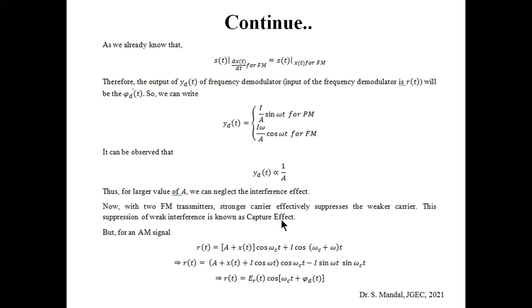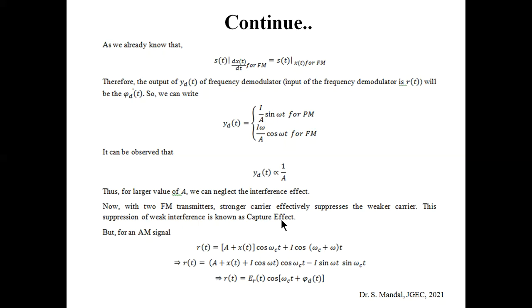Why? Because as we already said, where the amplitude is large, in that scenario we can neglect the interference effect. So here the receiver will consider that the stronger FM is the original, and the other one is the interference.